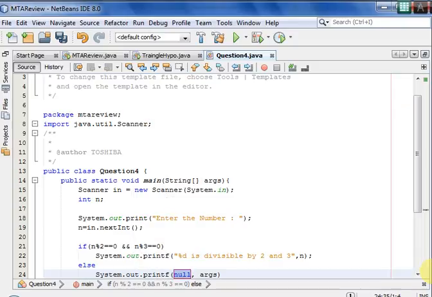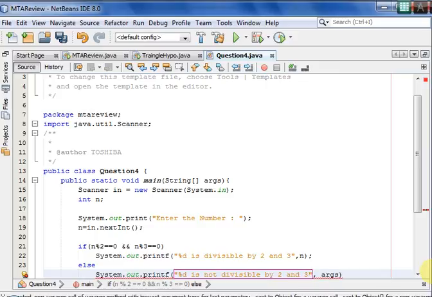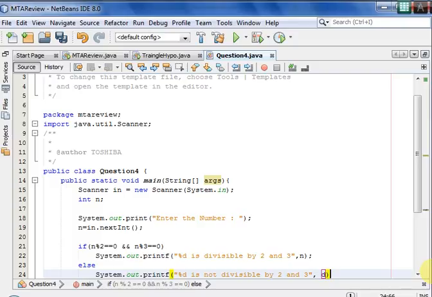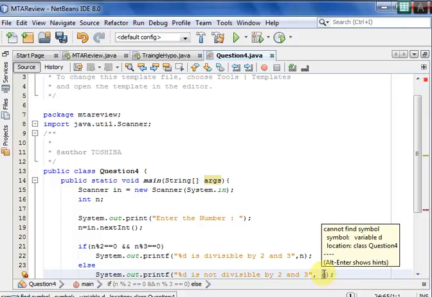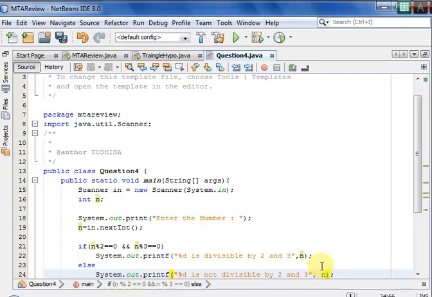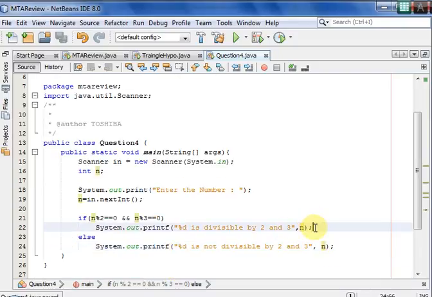System.out.printf, %d is not divisible by 2 and 3. Sorry, it should be n, not d. Fine. So this is our program.